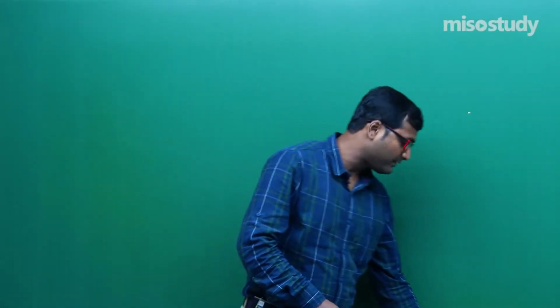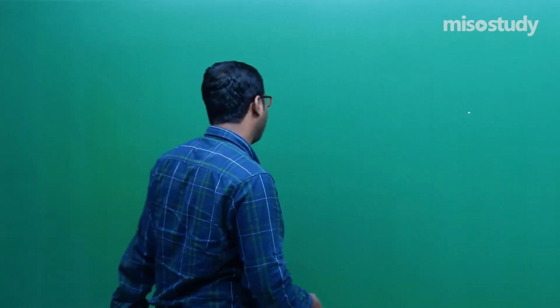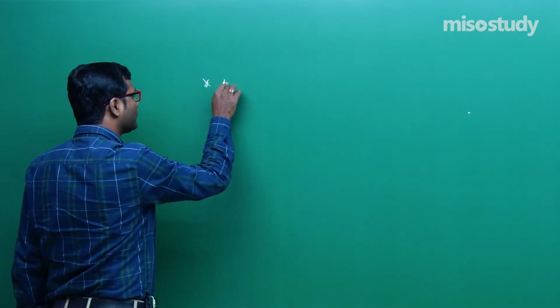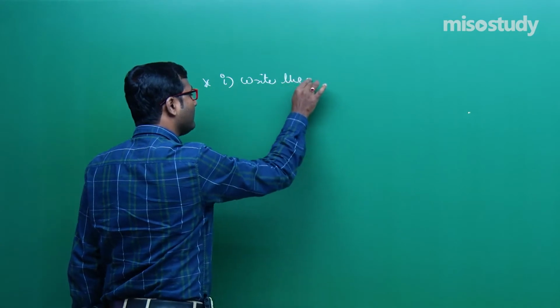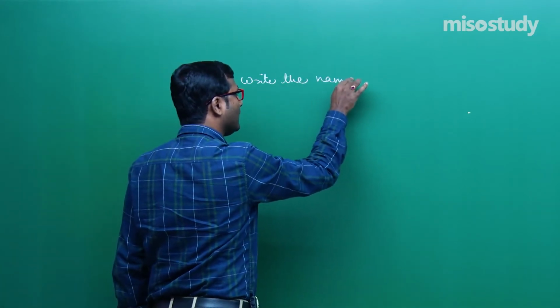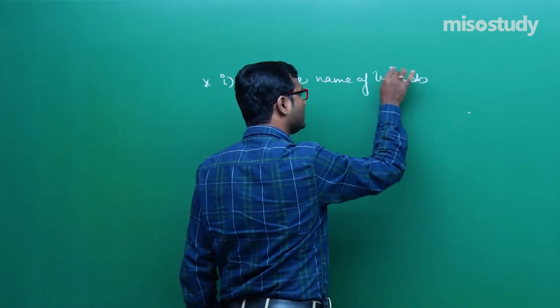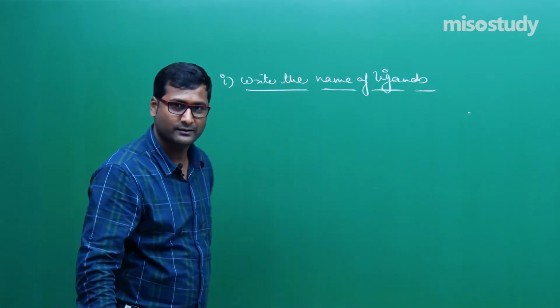In my last lecture, I was discussing how to write the IUPAC name. Before writing the IUPAC name, what do you have to do? You have to first write the proper name of the ligands. Do you remember this? Write the name of the ligand.